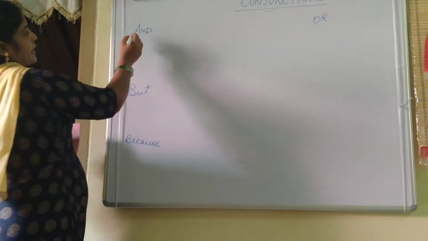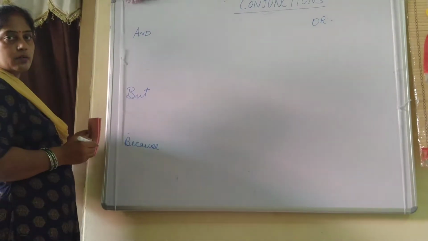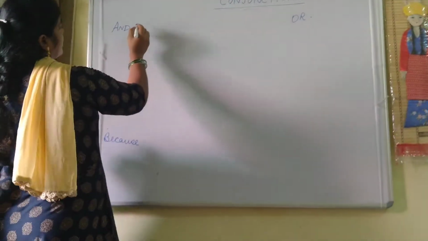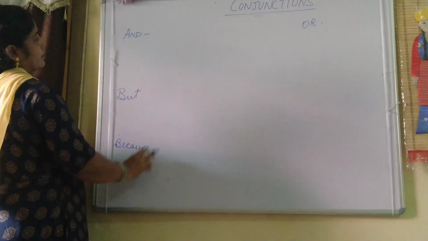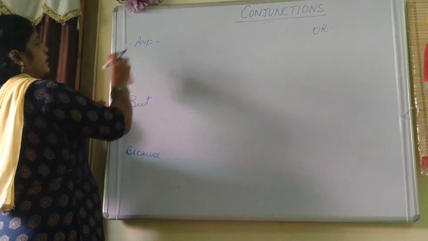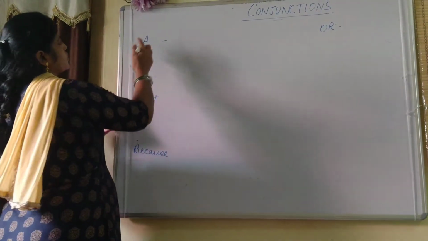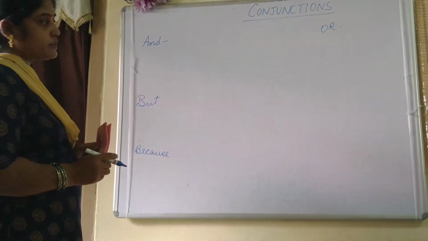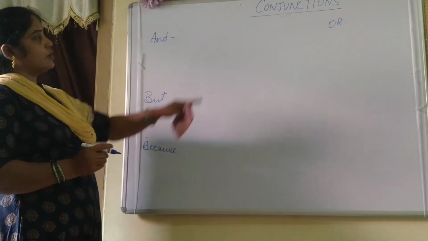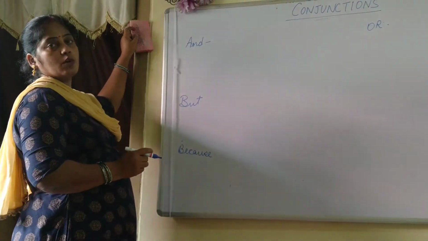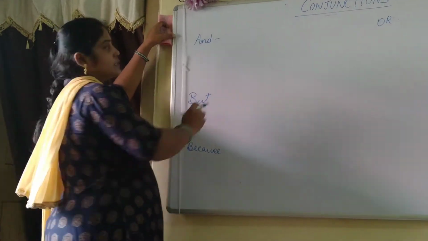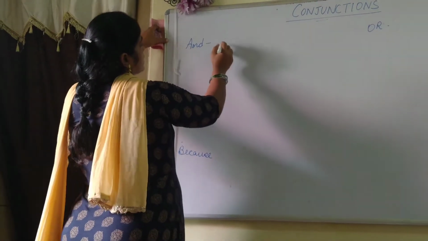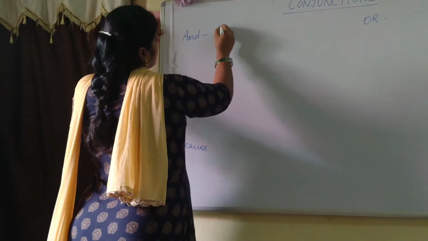So what is this and? And means और in Hindi. Let us see one by one. Where do we use this and? And is normally used to show quality, to join. This and, but, because, or is mainly used to join words or sentences.